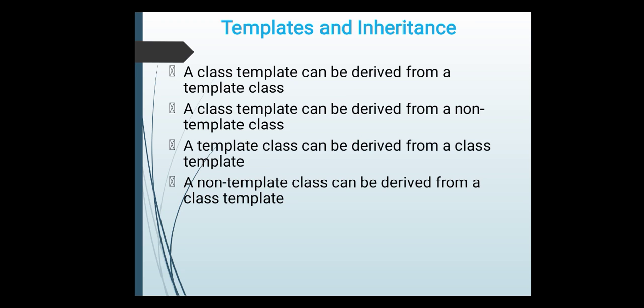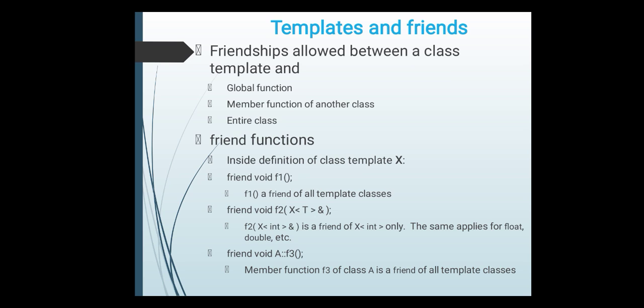Templates and inheritance. A class template can be derived from a template class. As I said, function overriding means you can have the same function in the base class as well as the derived class. A class template can be derived from a non-template class also. The template class can be derived from the class template, and a non-template class can be derived from the class template. Everything is possible for templates and inheritance.